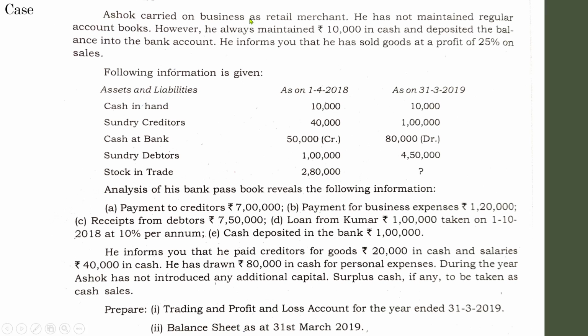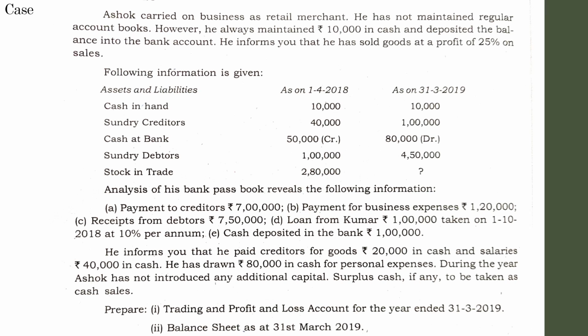Ashok carried on business as a retail merchant. He has not maintained regular account books. However, he always maintained 10,000 in cash and deposited the balance into the bank account. So just go through that sentence again. He always maintained 10,000 in cash and deposited the balance into the bank account. That means that specific person is preparing a cash book.